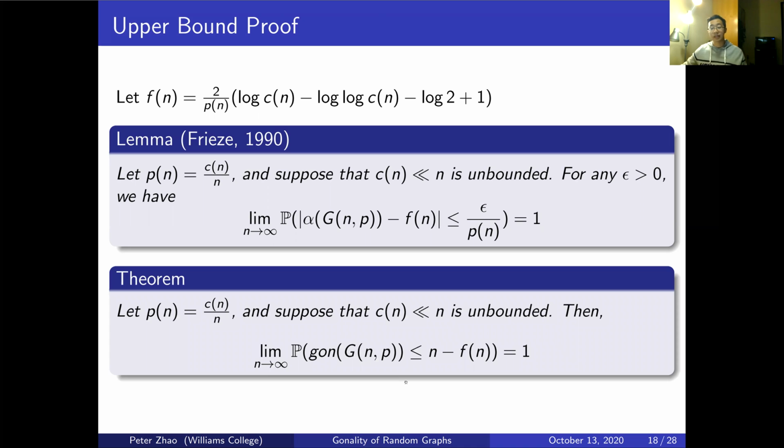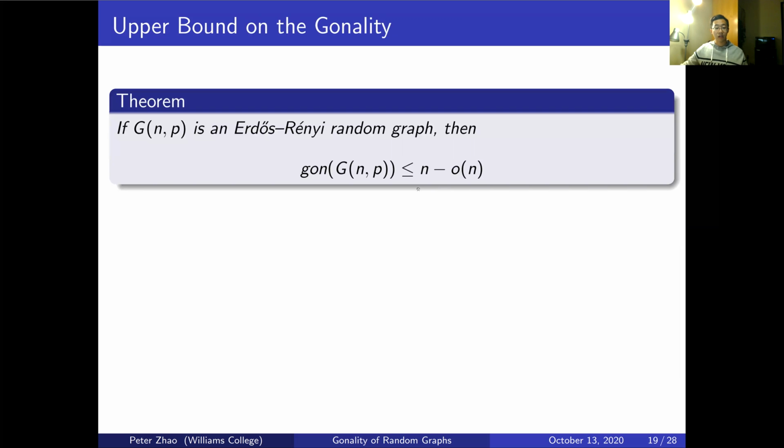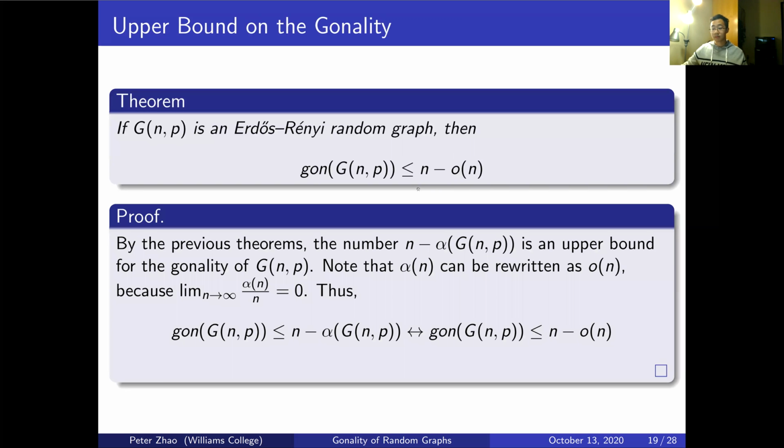Now we can apply Frieze's lemma and the previous theorem we proved earlier, about the gonality being bounded above by n minus alpha of G. We can show that with high probability, the gonality of a random graph is bounded above by n minus f of n. This is because the independence number is greater than f of n minus epsilon by Frieze's lemma, and we can replace f of n with the independence number of G as we are subtracting.